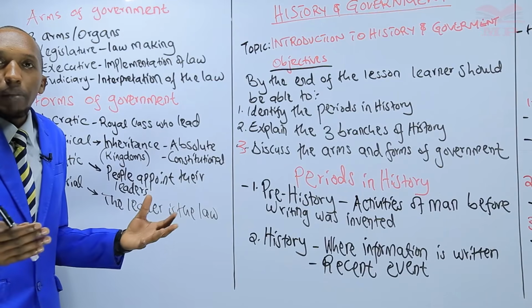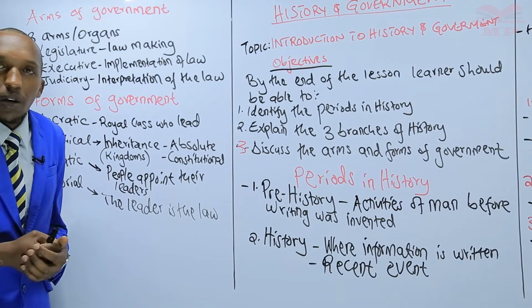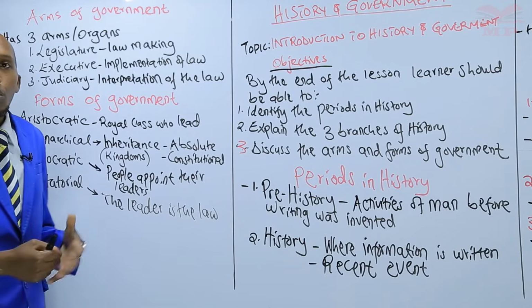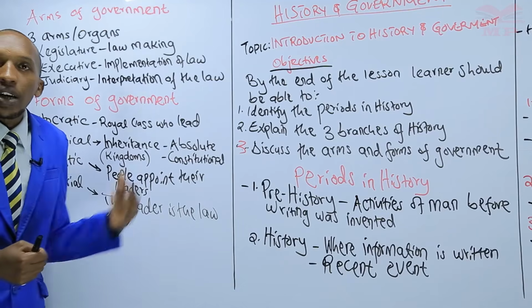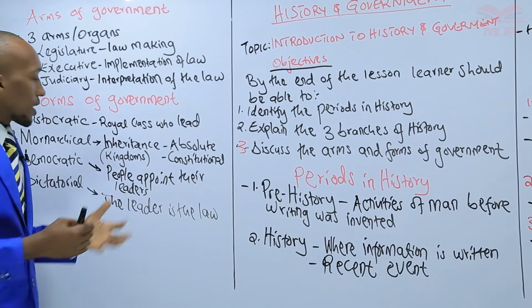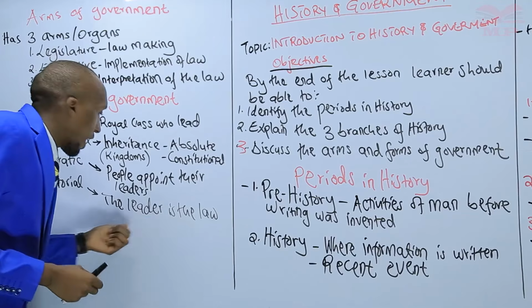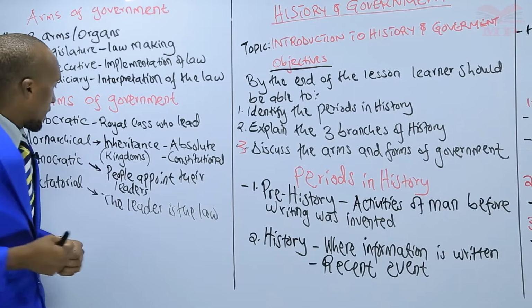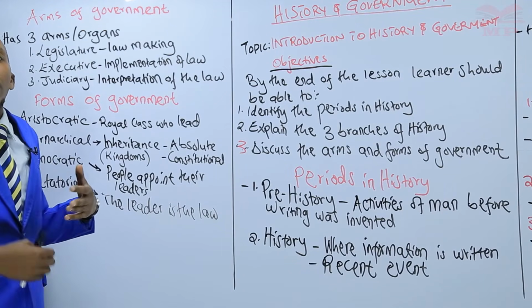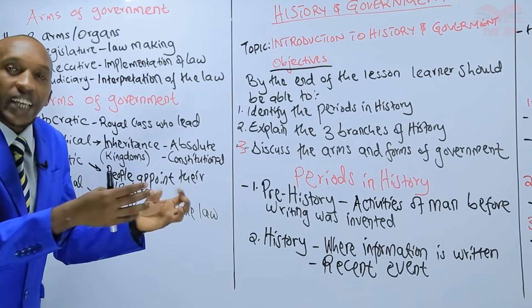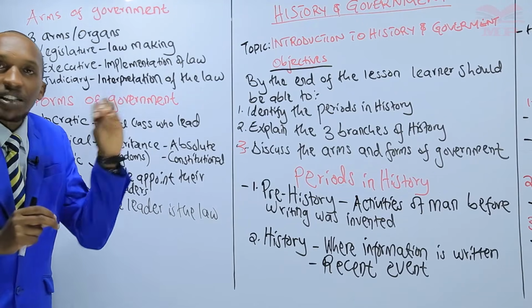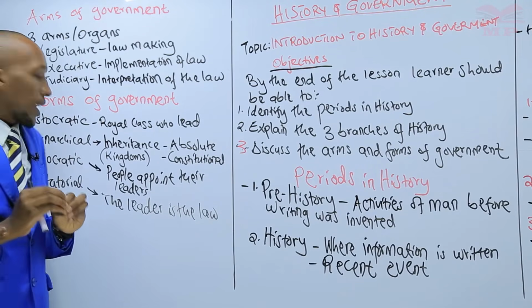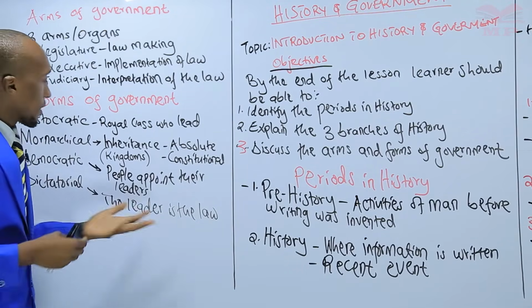Can you mention an example of a dictator in the world? We had Adolf Hitler of Germany. We had Mussolini of Italy. And even in Uganda, Idi Amin was a dictator, because whatever the leader desired became what was implemented on the people. The people did not have any say. In a democratic government, the people's ideas or ideals are respected. Whatever they want is what is followed to the letter. They elect leaders or representatives to represent them.